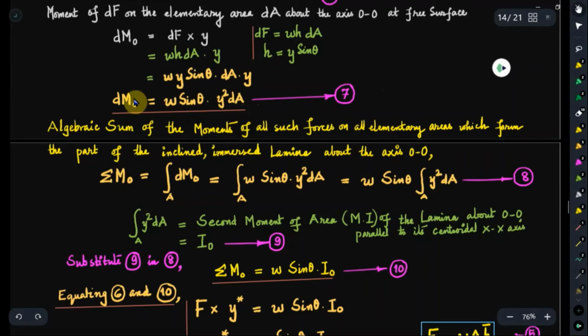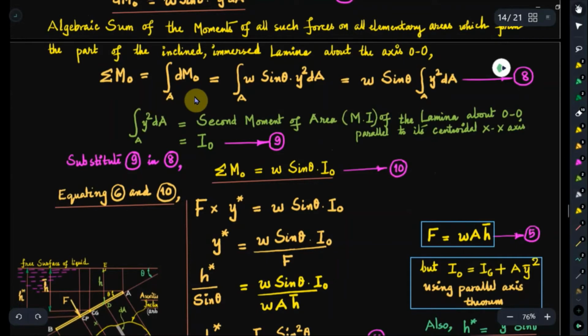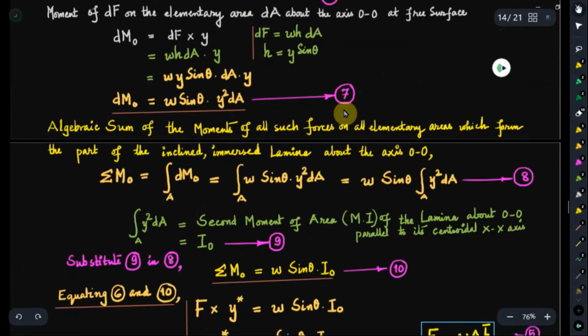Now we will integrate this dM naught over the entire area A to get the algebraic sum of the moments of all such forces on all possible elementary areas which form the inclined immersed lamina having area A about the axis O. So we will take the moment of all such forces acting on all the elementary areas which comprise the total area A. So therefore the algebraic sum sigma M naught is equal to integral dM naught over area A, that is integral of W sin theta into y square dA over the area A, because dM naught is given by the expression 7.